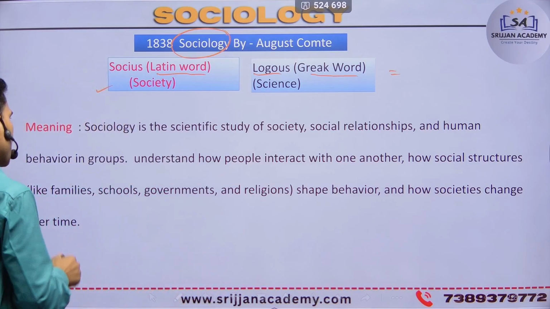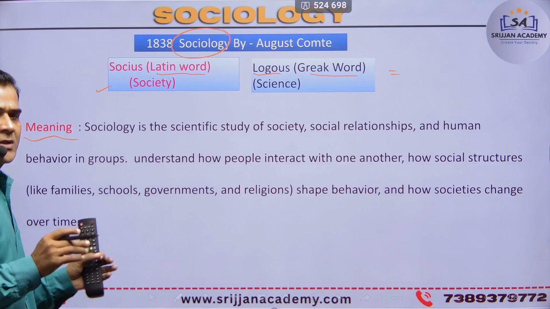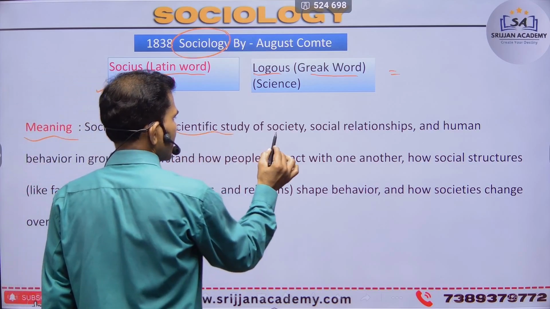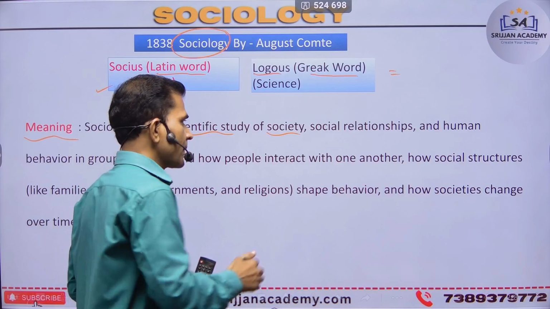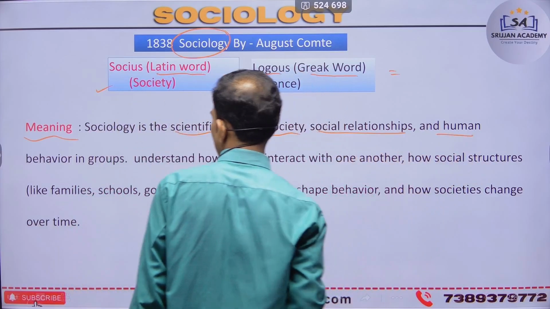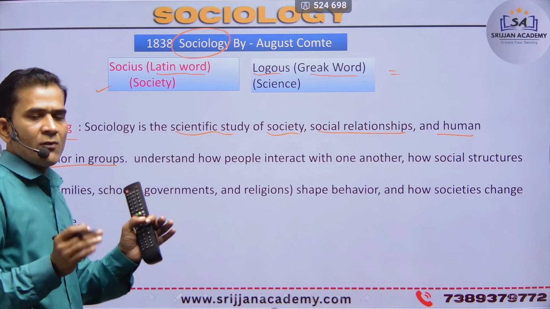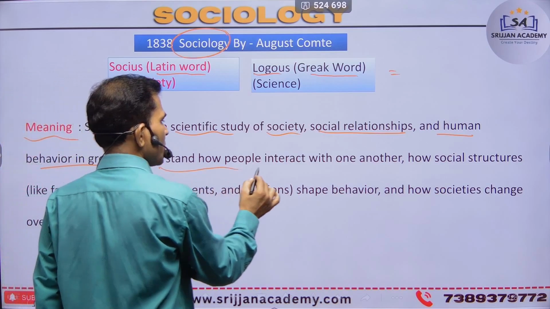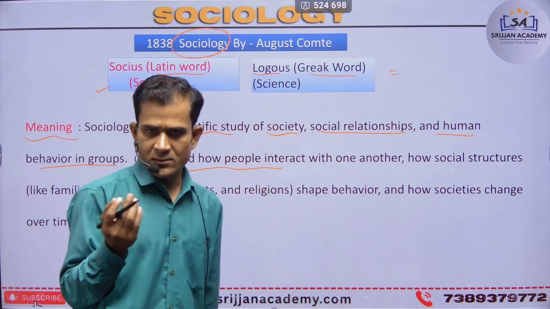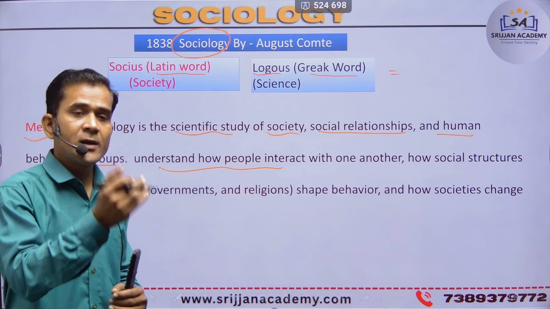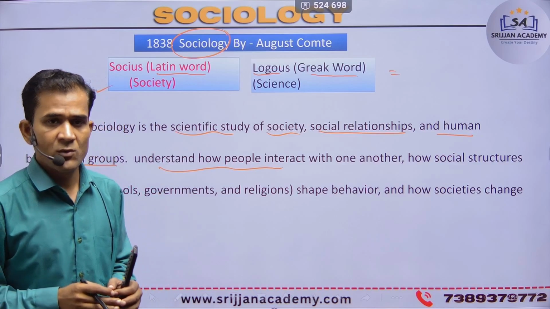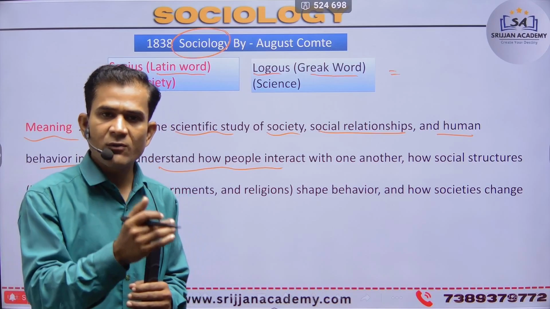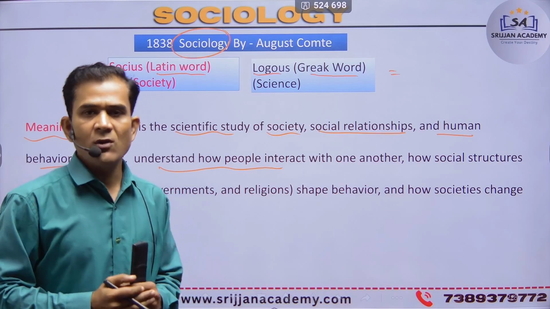How do we explain the meaning of sociology? Sociology is the scientific study of our society. It is the study of social relationships and human behavior, via group or in a group. It means understanding how people interact with one another, how people in a group relate, and the relation and function of our society.